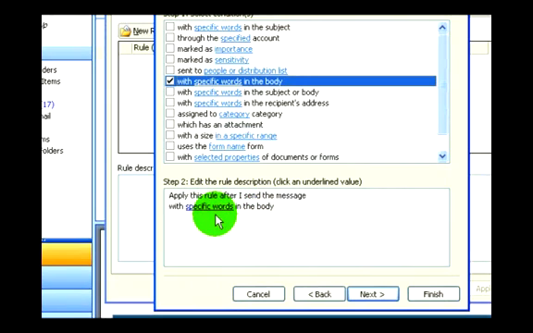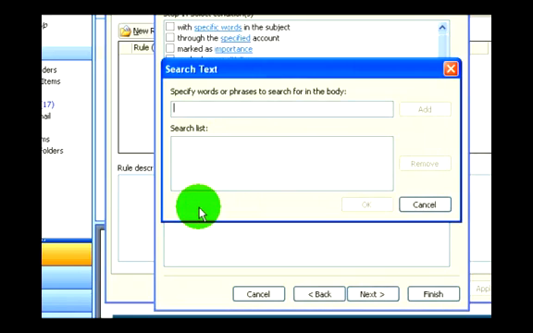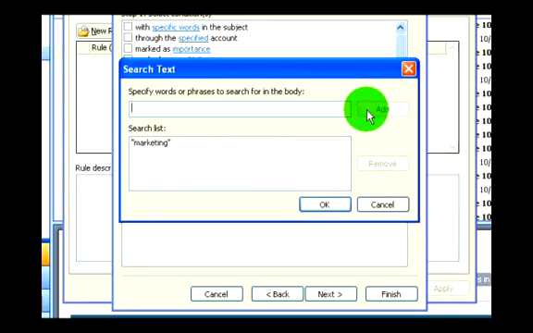Now, specific words is underlined, but there are no specific words set. So what we want to do is set those specific words that it will look for in the email, and the program will know to send the read receipt. So let's go ahead and create a word. We'll call it marketing. Anything with the word marketing in the body of the email will get our read receipt. So we're going to add that to the list, and we'll hit OK.